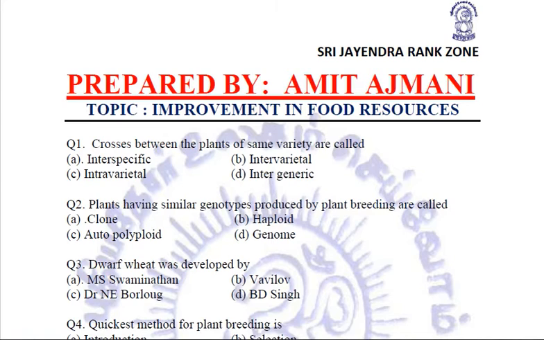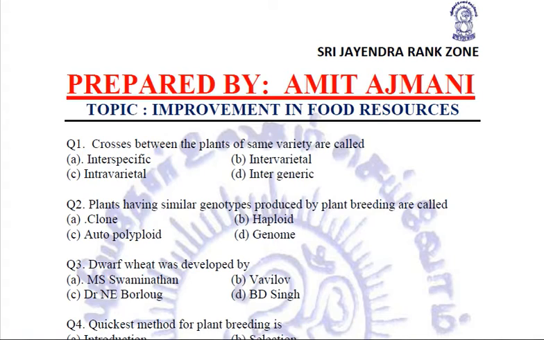In the previous class, we completed the chapter Improvement in Food Resources, in which we studied the various ways in which we can improve food resources, whether it is crop production, crop variety, or crop protection related to the crops, or animal husbandry, in which we tried to improve food resources by improving poultry breeds, fish culture, beekeeping, and dairy and meat producing cattle farming.